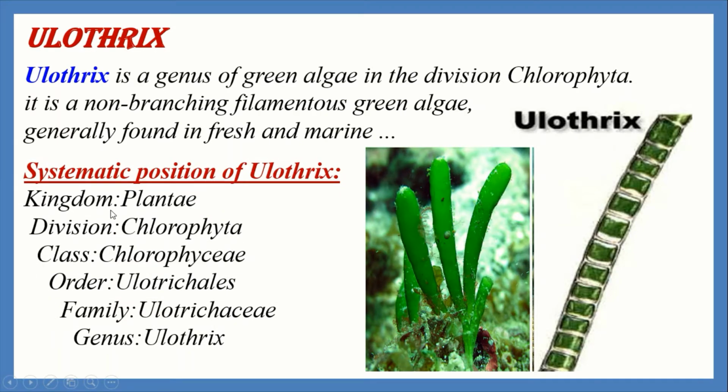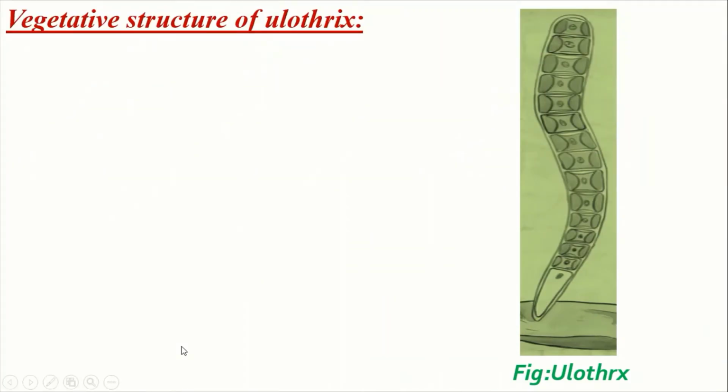Now let's see the systematic position of Ulothrix. Ulothrix belongs to the kingdom Plantae, division Chlorophyta, class Chlorophyceae, order Ulotrichales, family Ulotrichaceae, and genus Ulothrix. Now let's see the vegetative structure of Ulothrix.